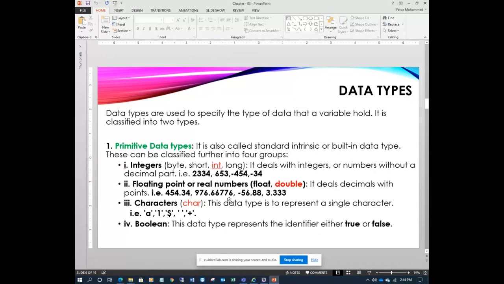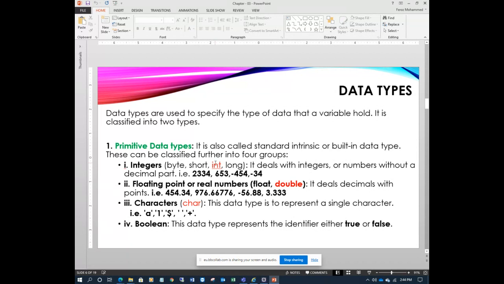If you write any number without any point, that is called an integer number. It may be a byte, short, int, or long, right? In practice we always use int. That's why I colored it red.